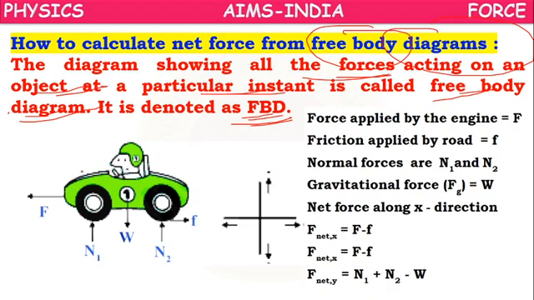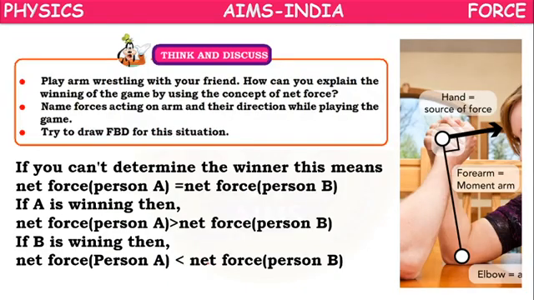So like that, we can draw a free body diagram for any object by considering all the forces. Suppose you are arm wrestling with your friend.